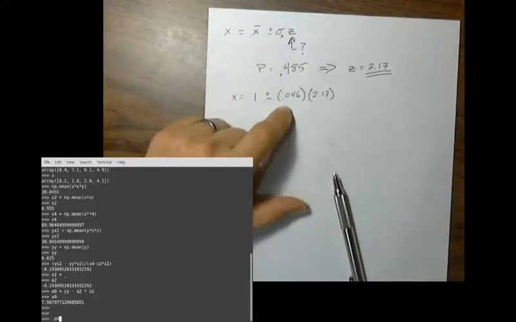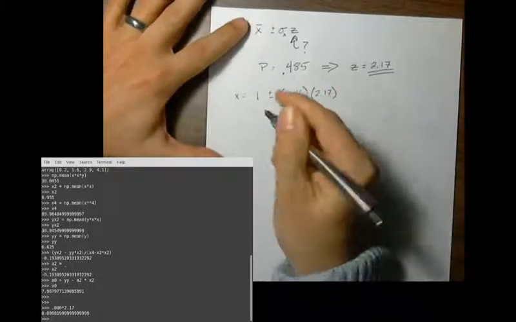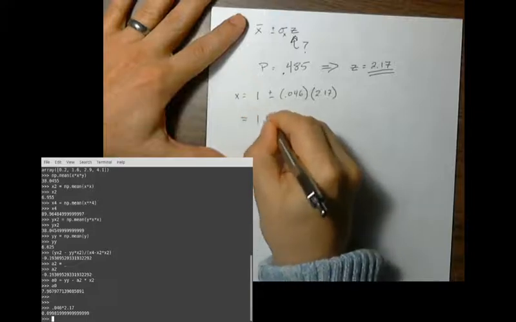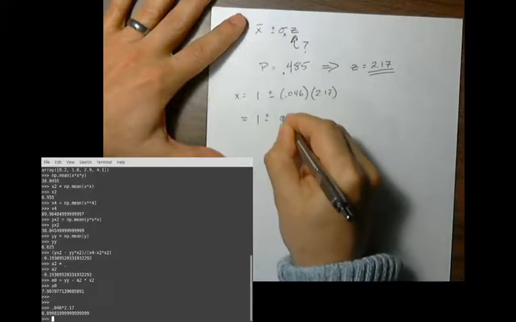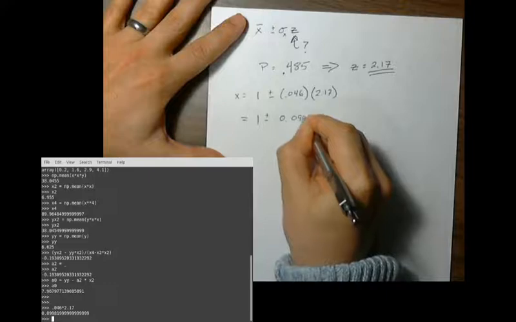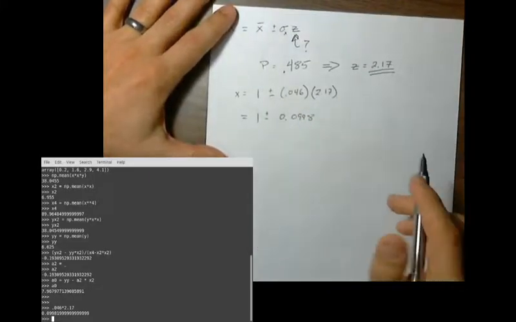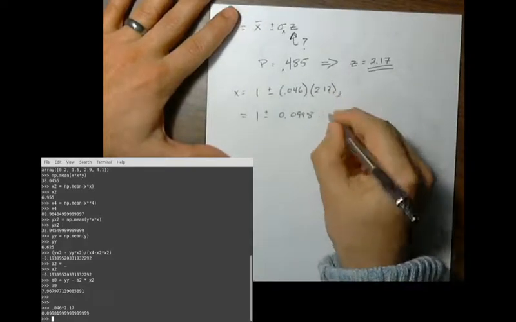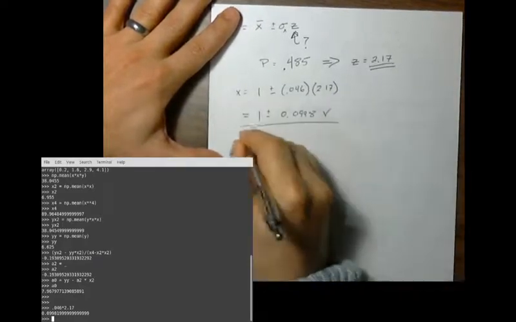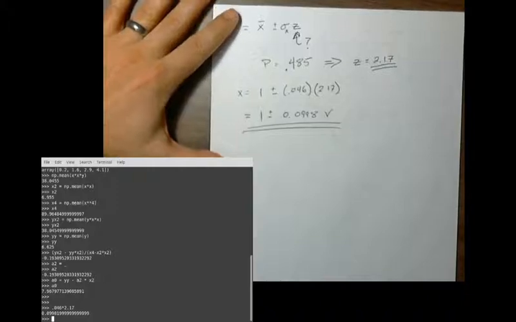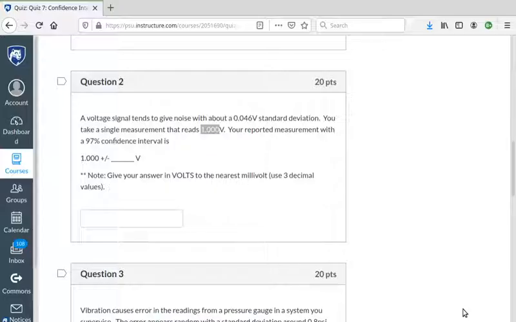All right, so 0.046 times 2.17. I mean, basically plus or minus 0.1. So you got 10% uncertainty there. That's a lot. And that's all in volts. Okay, so the answer we were looking for on this one is going to be, I would enter 0.0998, which is crazy precise. All right.